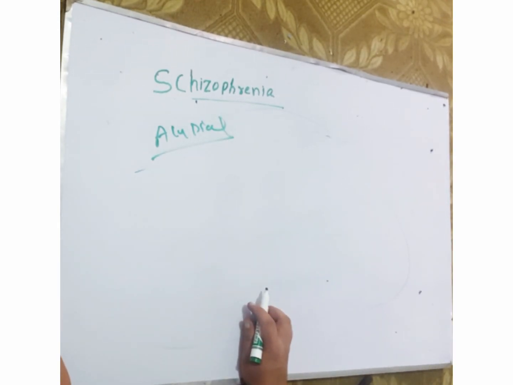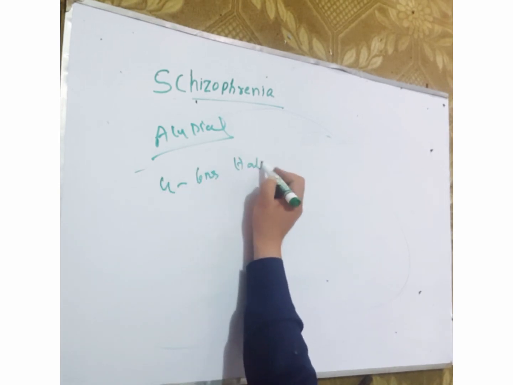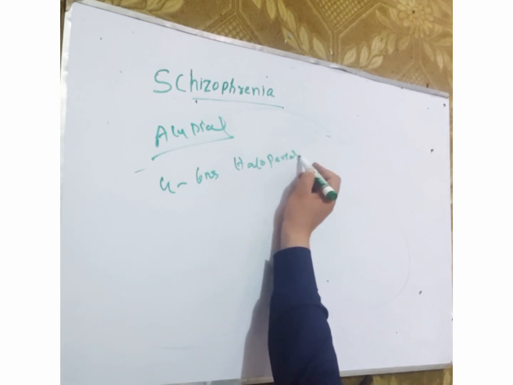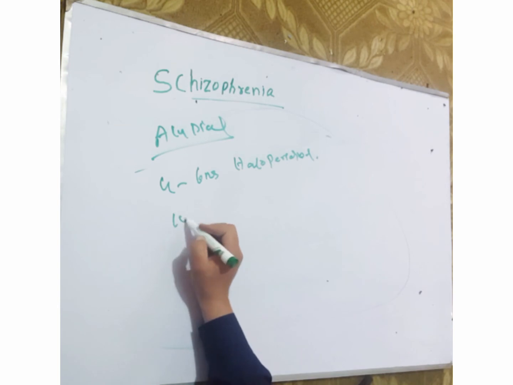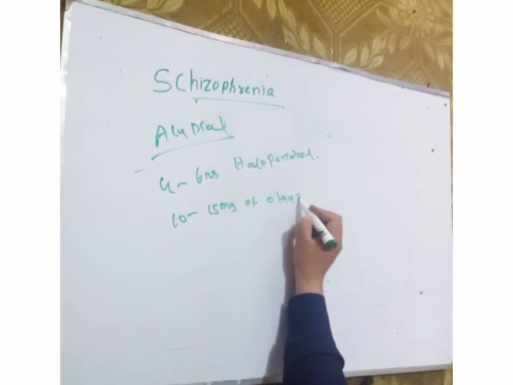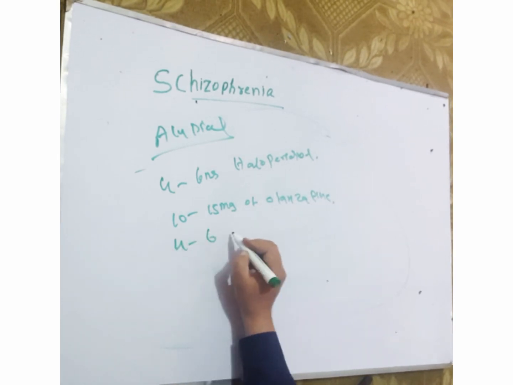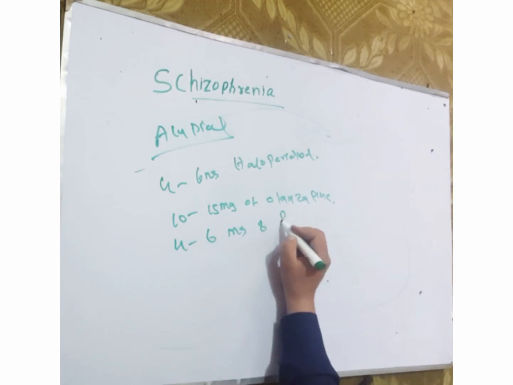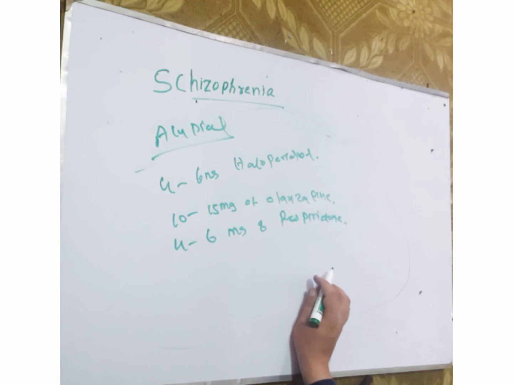For example, 4 to 6 mg of haloperidol for the patient of schizophrenia, 10 to 15 mg of olanzapine, or 4 to 6 mg of risperidone, the response can be obtained.